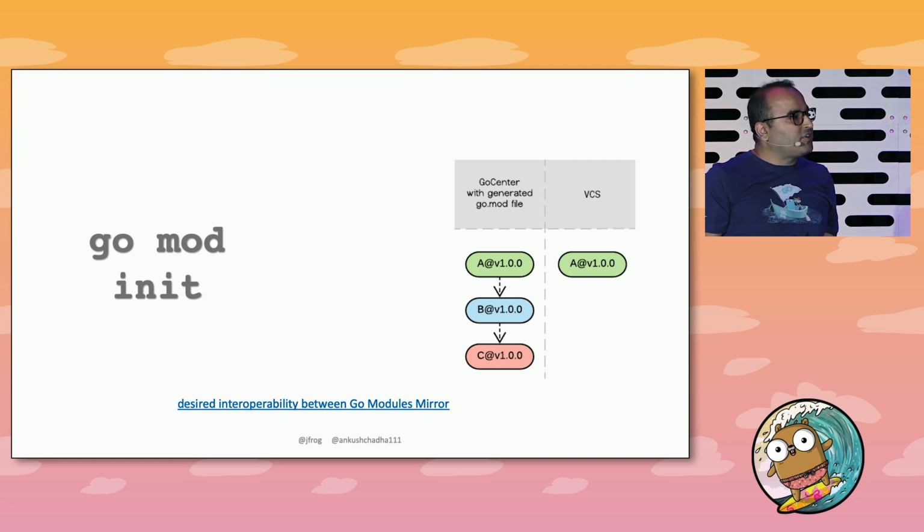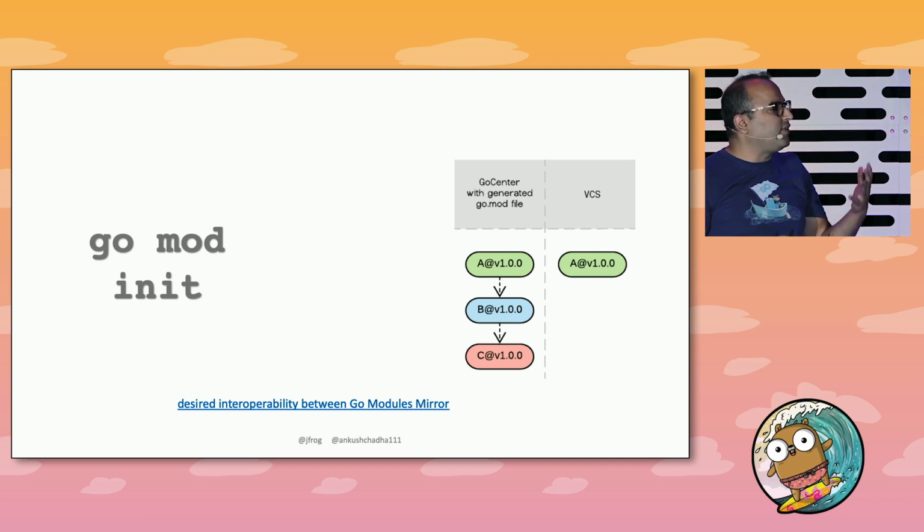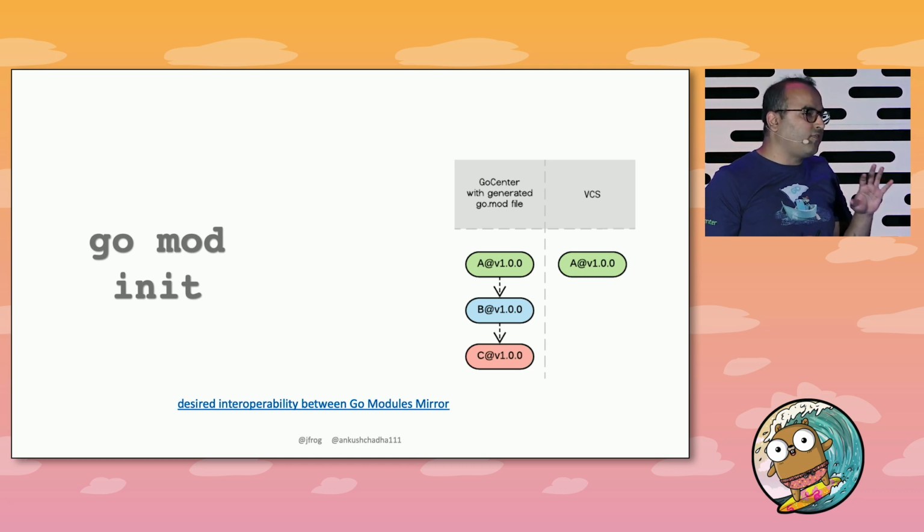We changed the approach because of two reasons. The first is we don't want to disrupt the end user experience, because the community was still new and evolving, and there was a very strong opinion by default: if you're resolving from VCS systems, it's always going to fetch the latest versions. So we honor that.